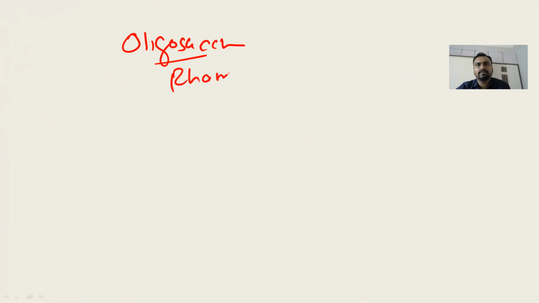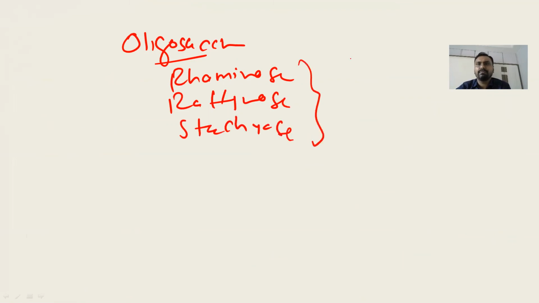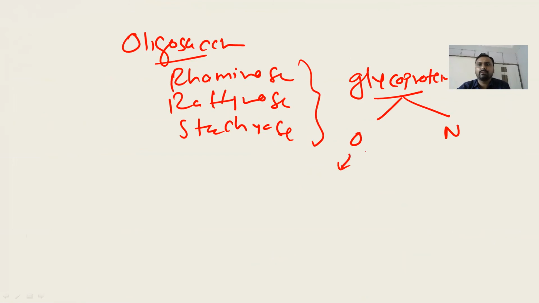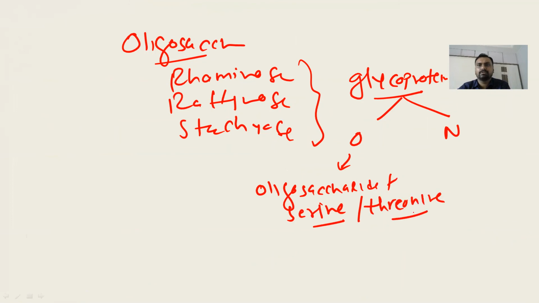So these are very important disaccharides and other oligosaccharides, raffinose, stachyose. And these oligosaccharides play a very important role in formation of glycoproteins. These glycoproteins can be either O-glycoprotein or N-glycoprotein. What are O-glycoproteins? When this oligosaccharide binds with proteins through serine and threonine amino acids, that is called the O type.